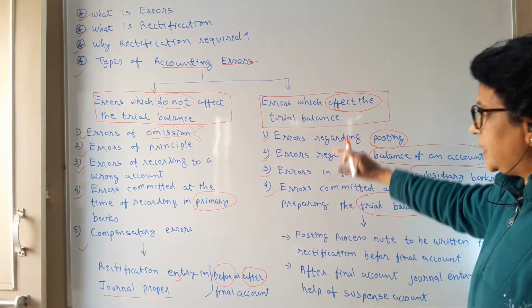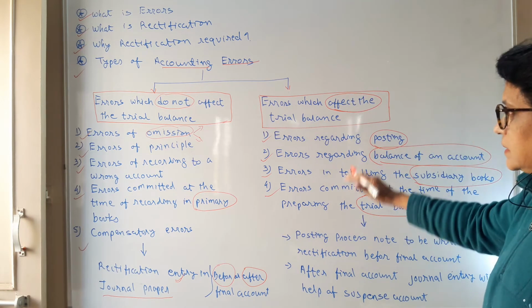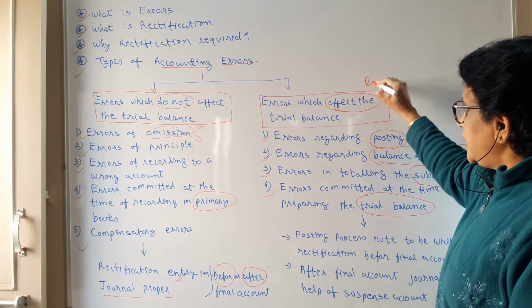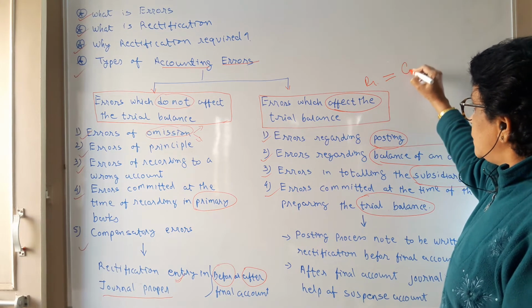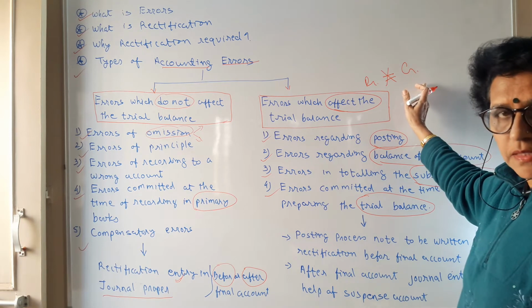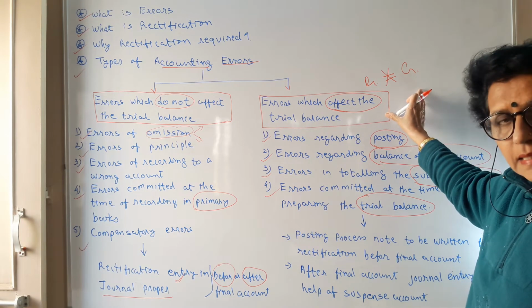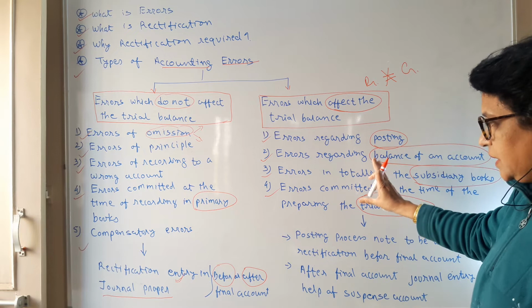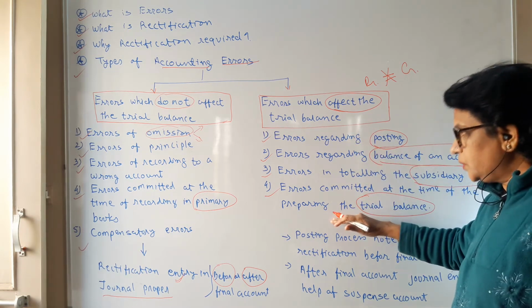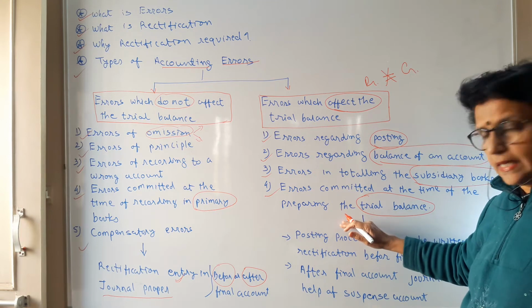So in this manner, all these errors affect the trial balance, and that's why the debit and credit totals do not tally. You have some differences, and that's a clear indication that something is wrong somewhere. Now the question is, what to do to rectify such errors?